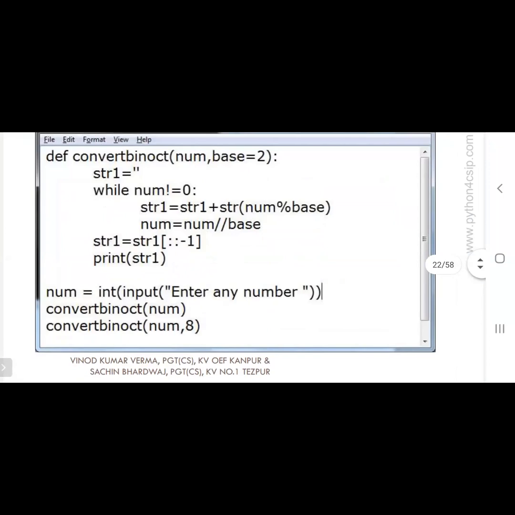Here you can see another example program, convert bin oct. Can you hear my audio?